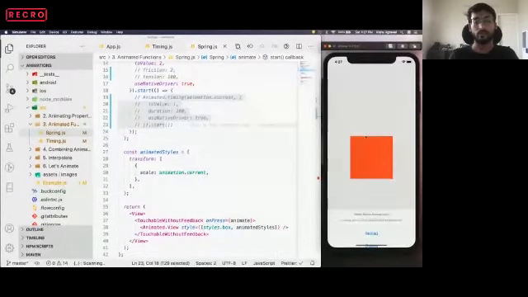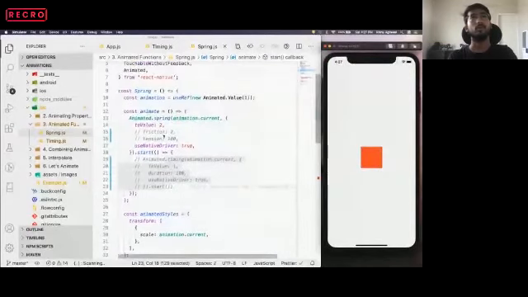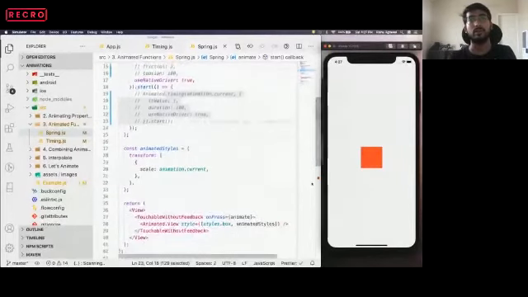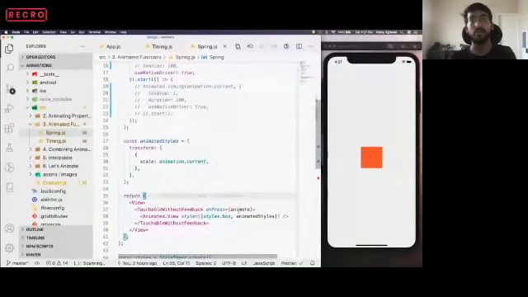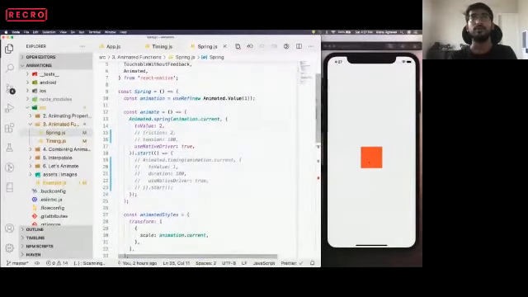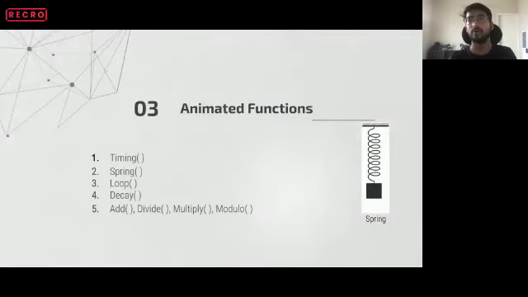So what did we notice here? Over the period, the spring function does not have a time duration value. The spring function knows when it has to start and when it has to stop. Whenever we click on this particular component, it starts the animation, and the to value is, so we are scaling it up, it knows where exactly it has to stop. Coming back to this reference, whenever we have a spring, it's coming to the physics class, right? So it oscillates and it knows where it has to stop.